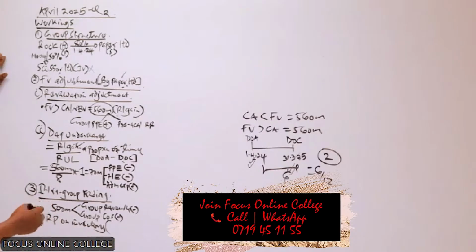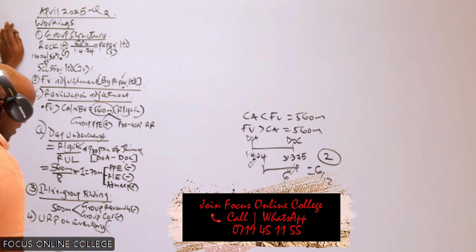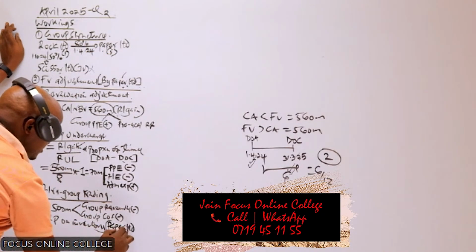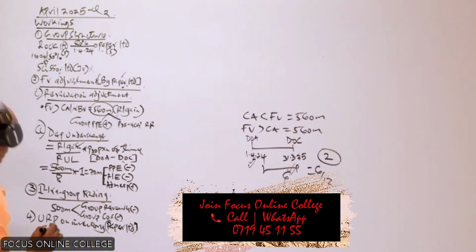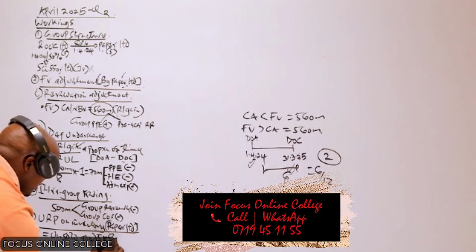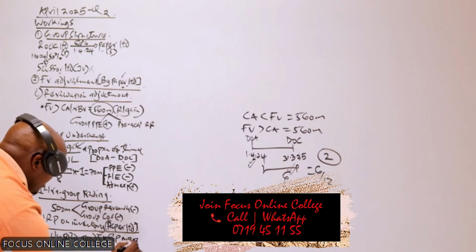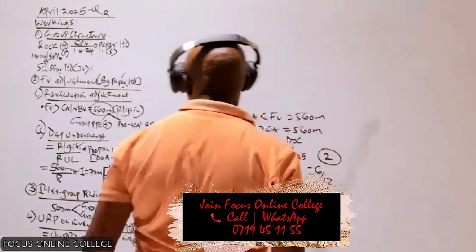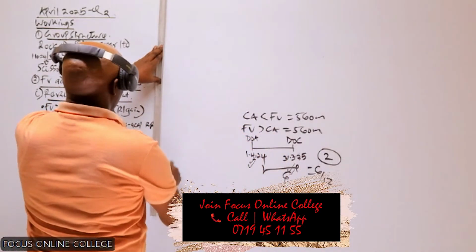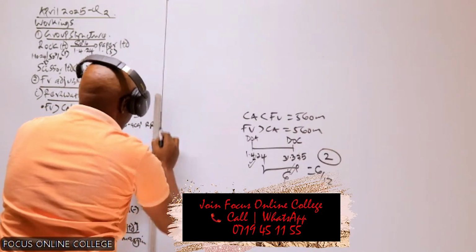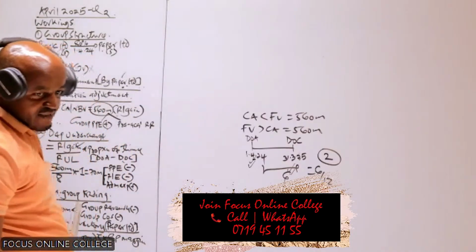We need to compute the unrealized profit, and this unrealized profit is always by the selling company. The selling company is this one, so this is unrealized profit by Paper. So how do we compute this unrealized profit? We take the unsold goods times the gross profit margin. That is the formula you need to remember, the formula for computing the amount of unrealized profit. So let's proceed and compute the unrealized profit by applying this formula.